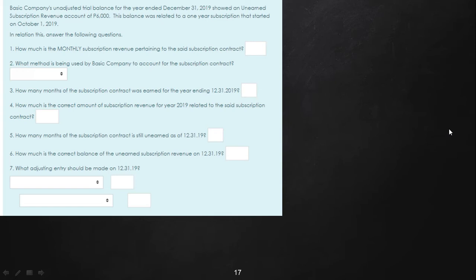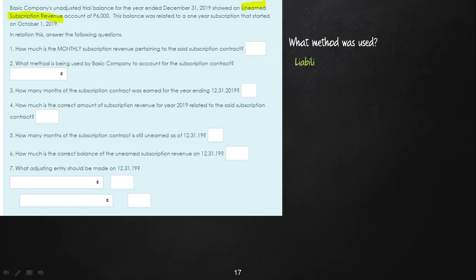Okay, so while we endeavor to answer the 7 questions that we have here, including a question on what the adjusting entry will be, let's just follow the same steps that we did kanina, no, when we solved the shorter problems that we had. It would still lead us to the answers that are being asked for this question. Of course, we always start by asking what method was used. In order for us to determine the method used, basahan lang nato ang problem. It said here, Basic Company's unadjusted trial balance showed an unearned subscription revenue account. Therefore, what method was used by the business?